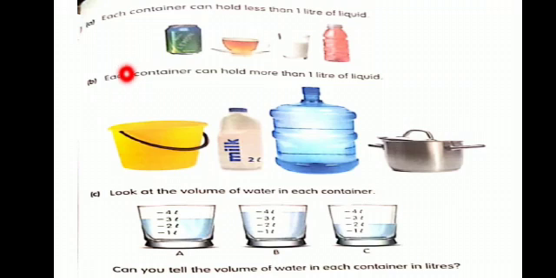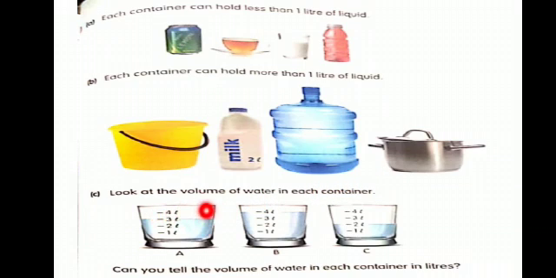Page number 287. Each container can hold less than 1 liter of liquid. You can see in this image a tin, cup, glass and bottle. These 4 containers are the type of containers that can hold less than 1 liter of liquid. While the bucket, this bottle, gallon and this pot can hold more than 1 liter of liquid.